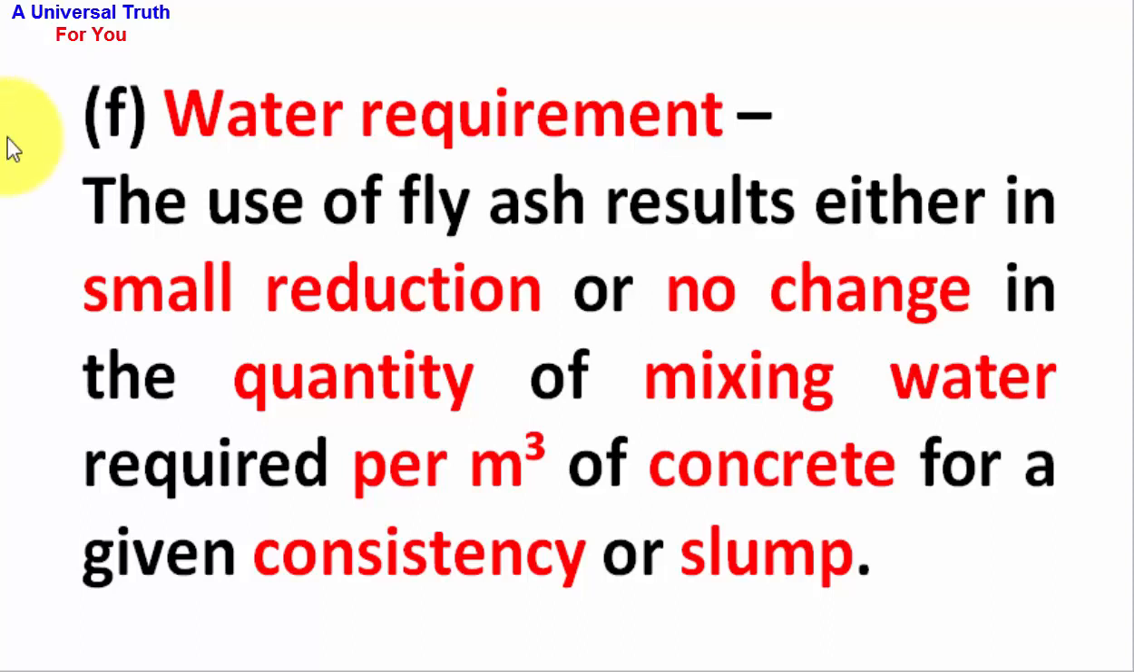F point, water requirement. The use of fly ash results either in small reduction or no change in the quantity of mixing water required per meter cube of concrete for a given consistency or slump.